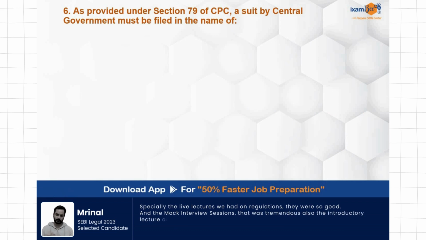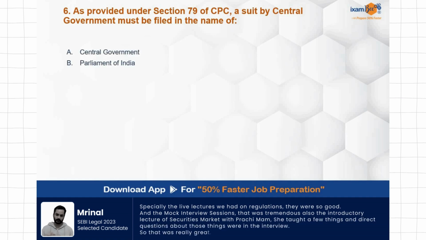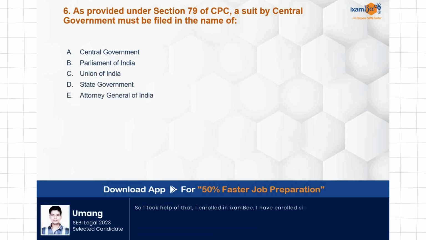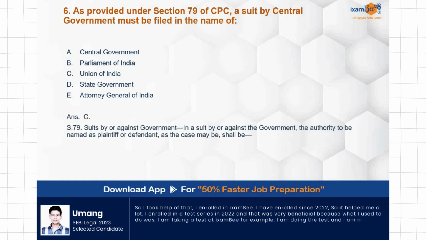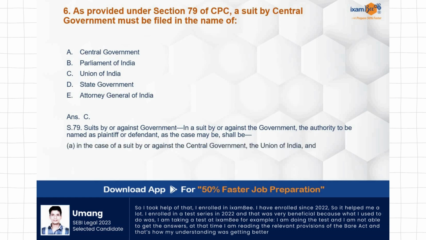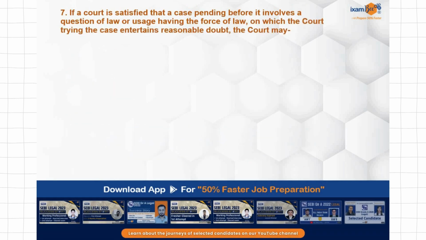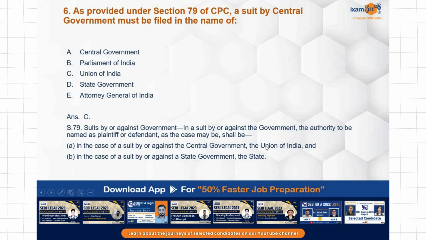As provided under Section 79 of CPC, the suit by the central government must be filed in the name of: central government, Parliament of India, Union of India, state government, Attorney General of India. This is a very practical based question. Actually, we already know the answer is C, Union of India. All the suits by or against the government, especially the central government, will be in the name of Union of India. If it's a state, then it will be in the name of the state.